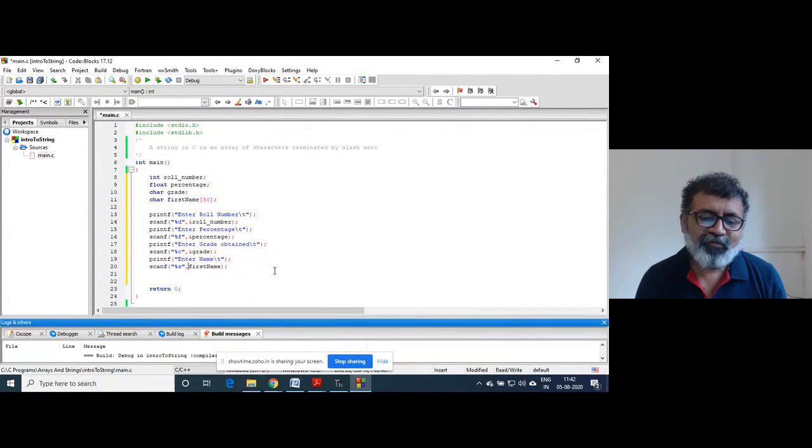Here, if you recall the concepts you learned in the last chapter, the name of the array itself contains the base address. So this itself is the address, right? You don't need to separately write the ampersand there because first name itself contains the address, right?